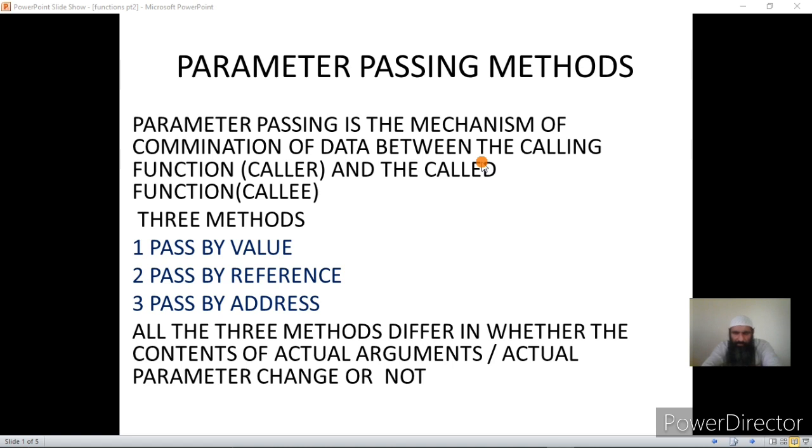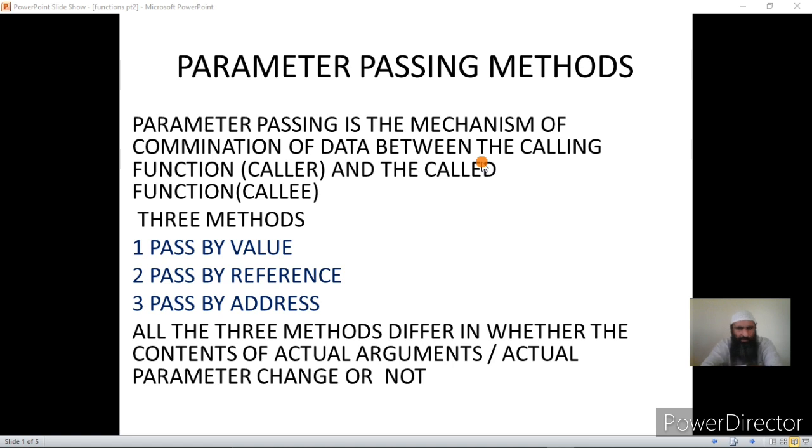If the actual argument is accessible, we have two methods for that. One is pass by reference and the other is pass by address. And if only the copy is accessible, that is called pass by value. So in pass by reference and pass by address, if we make changes in the formal argument, they are reflected in the actual argument.